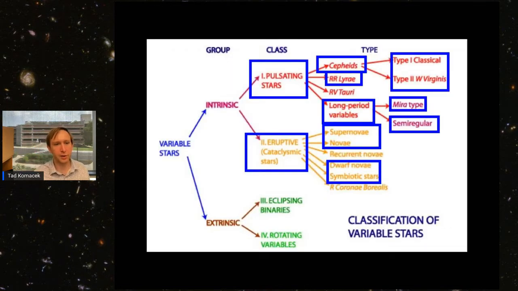And so this graphic is just to break down the variable stars that we're covering in this event. So everything that's bracketed in blue has a box around it. That's a variable star that's included in this year's event.